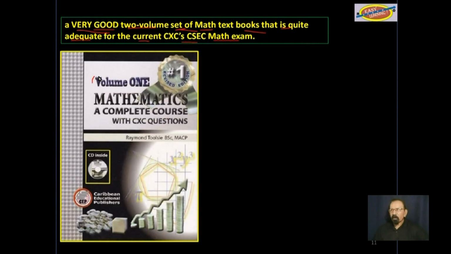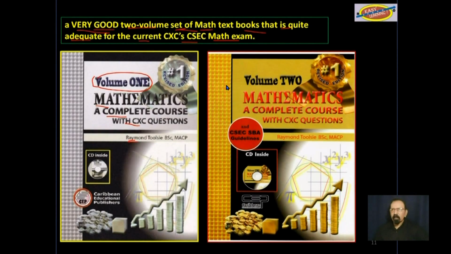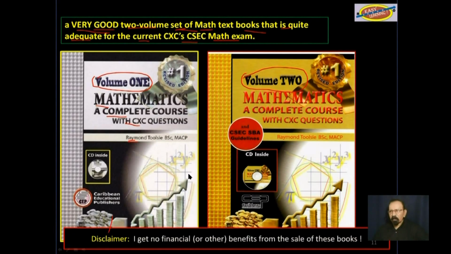This is a picture of volume 1, Mathematics, a complete course with CXC questions by Raymond Tulsi. And this is a picture of volume 2. Another disclaimer down here, I get no financial or other benefits from the sale of these books.